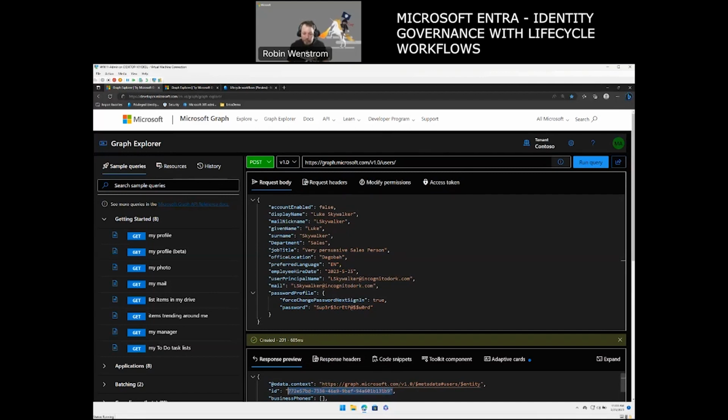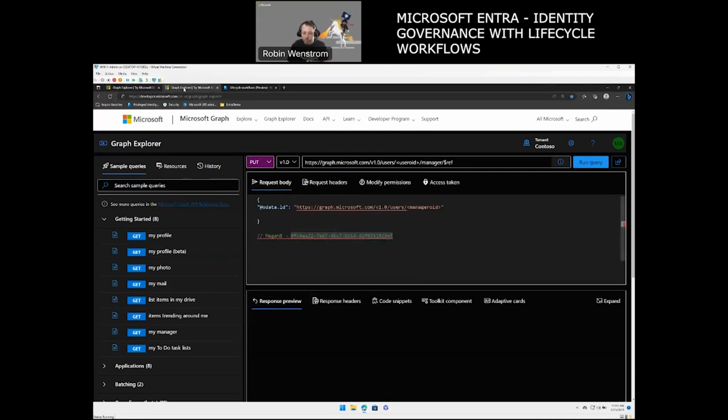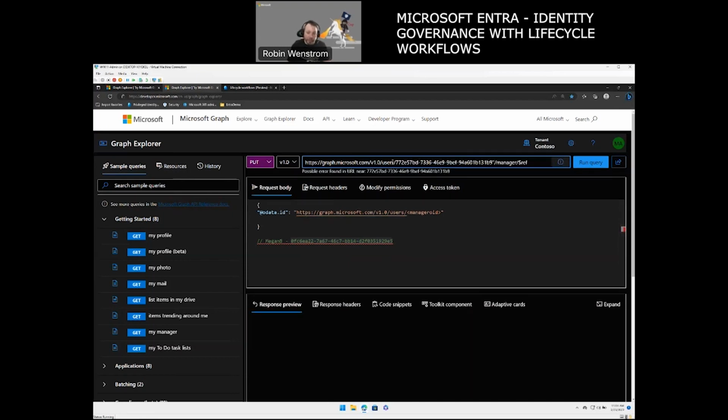With the new user, we also want to make sure we have a new manager for them. So we're going to take this ID, which is the user, and I'm going to jump over to the next tab, which is a little bit different here. We see we have Megan B, her manager ID, which will be important in a second. And then we're going to paste the user ID here.